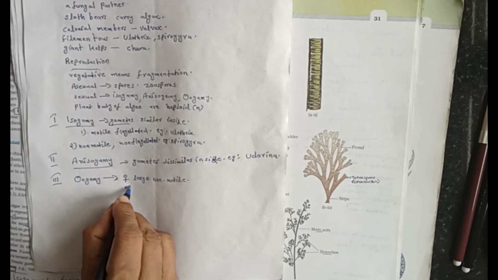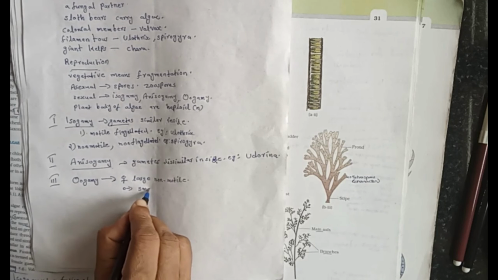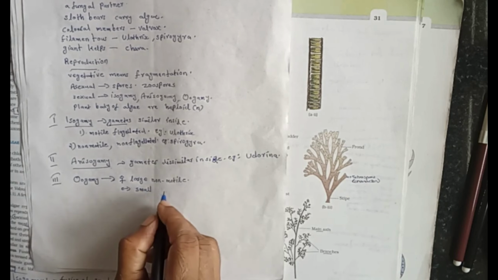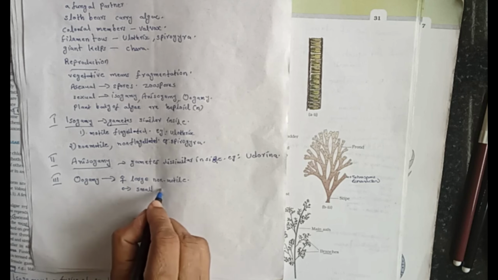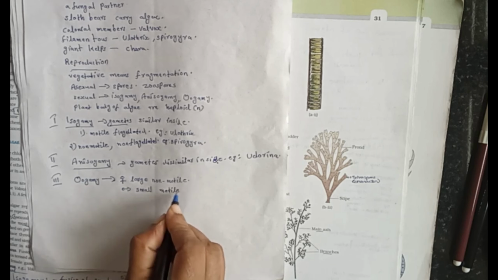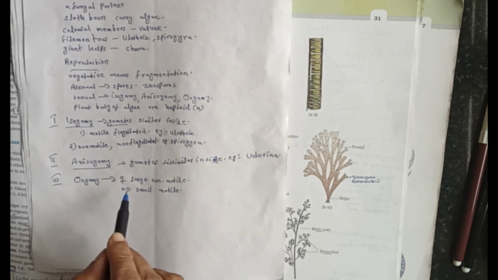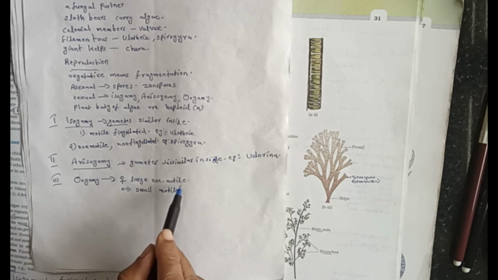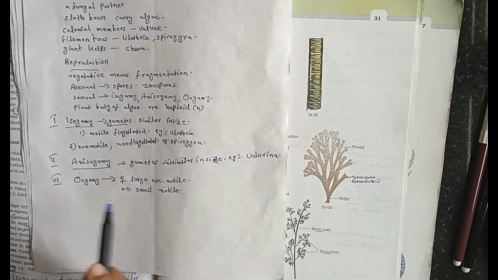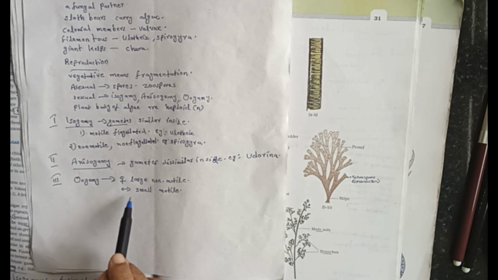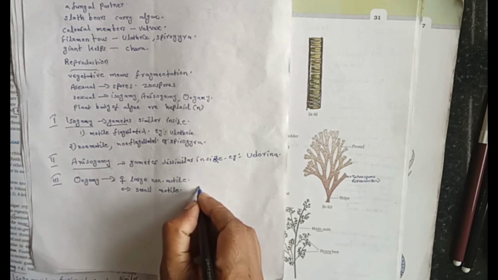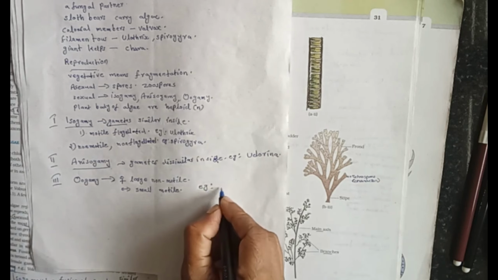But male gametes are smaller in size and flagellate with motility. Such a type of reproduction is known as oogamy. Examples: Volvox and Fucus.